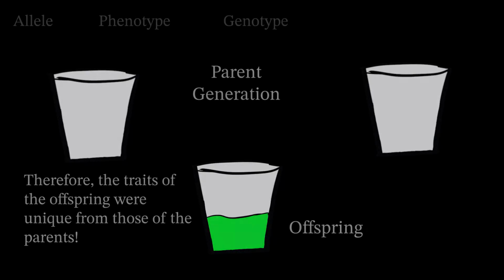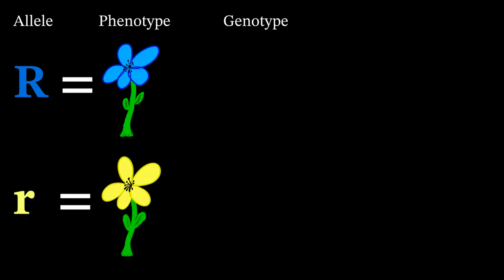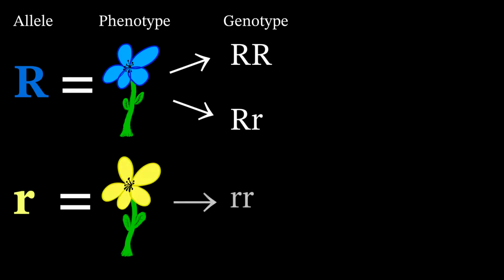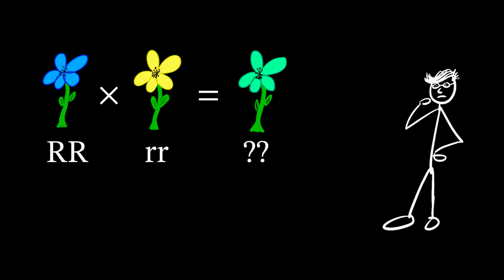As an example, let's say that big R is blue and little r is yellow. And then we'll just call blue dominant and yellow recessive. According to the common understanding at the time, this is again before Mendel started running all of his experiments, if big R were crossed with little r, so that's homozygous for blue with homozygous recessive yellow, then the offspring would be expected to be green, according to these people. If the fluid was combined, then you would get some combination of green.